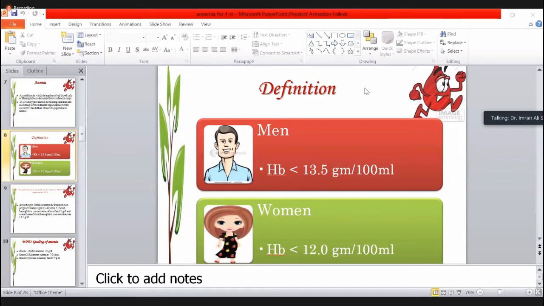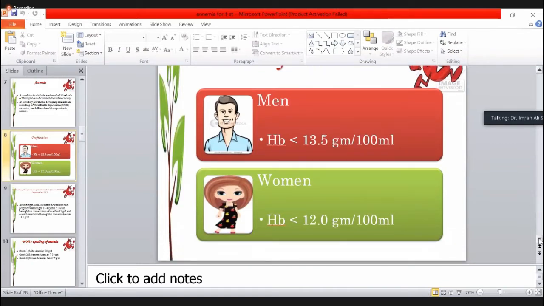We label the patient as anemic in the man when hemoglobin decreases to less than 13.5 gram per deciliter, and in the woman when it decreases to less than 12 gram per deciliter. So remember, for your whole life, this is the WHO classification.